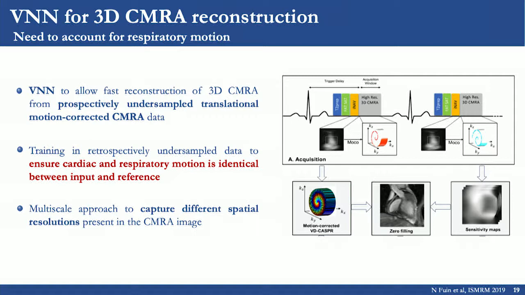However, in this case, we need to account for motion. To account for respiratory motion, we use a previously proposed approach where we use image navigators to correct for beat-to-beat respiratory motion, and we use a variable density Cartesian undersampling to accelerate the scan. Importantly, we have to ensure in our case that the cardiac and the respiratory motion are identical between the input and the output during our training phase. So we are doing the training with retrospectively undersampled data. And we are also proposing an extension, which is a multi-scale approach, because we need to capture the different spatial resolutions that are visible in the coronary arteries.